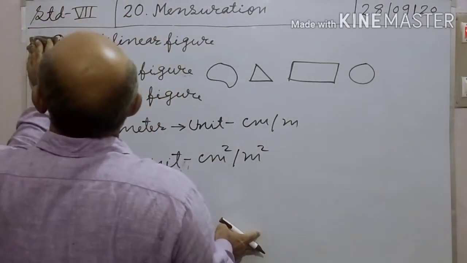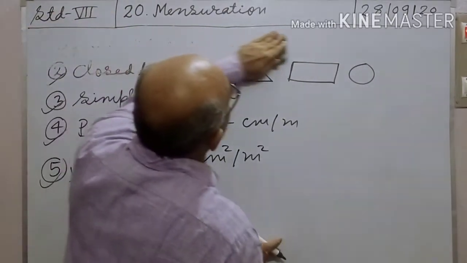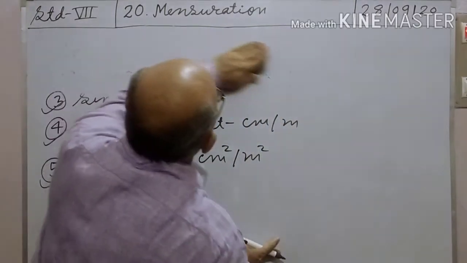Now, some important units of this chapter.